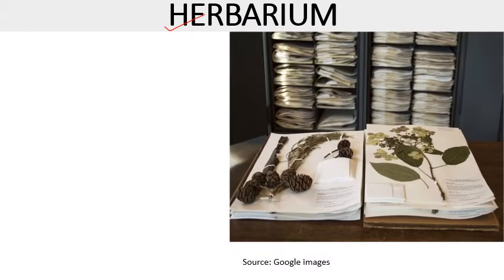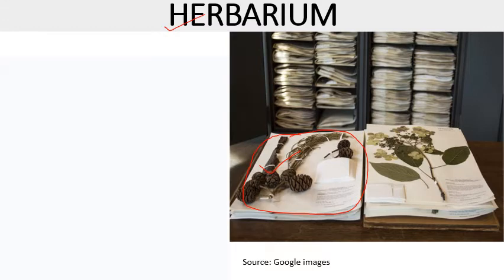Next comes herbarium. So what is herbarium? Herbarium is a depository which includes well-dried, well-preserved specimens for the botanical studies. So this is the herbarium. These are the herbarium sheets, which include various plant specimens which are well-dried and preserved and are kept in a particular cupboard, and we will discuss how it is prepared for the future studies.